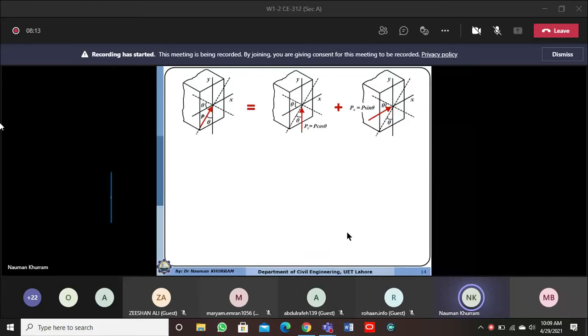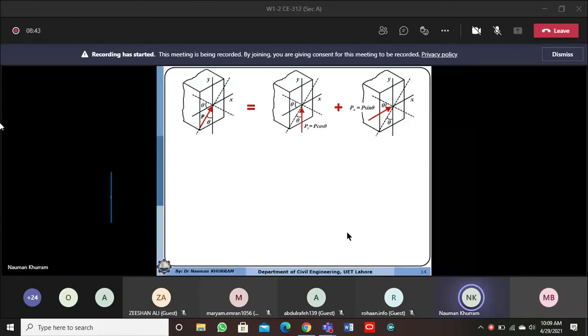So if the load is not passing through the principal axis or acting parallel to the principal axis, then the moment will not be produced about the principal axis. In that case, the bending will not be symmetrical or uniaxial, and the beam will deflect or bend about both axes, about x and y axis. Then I told you how we can resolve this problem.